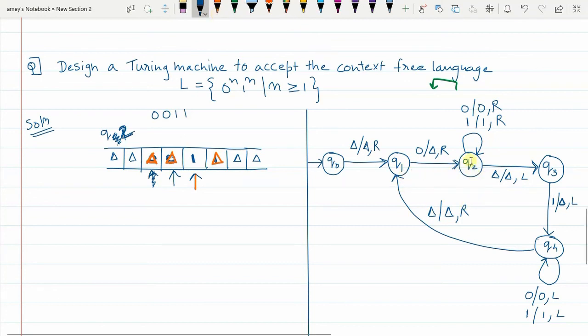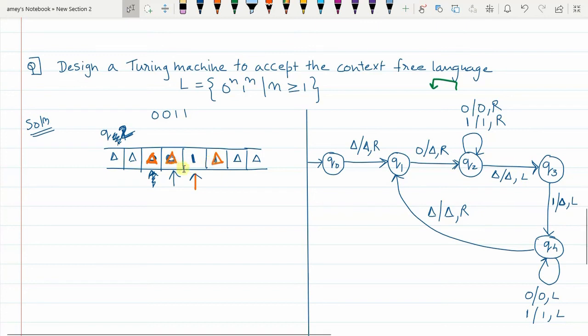Then in Q2 state, on the way, if there are any 1s or 0s, you are going to ignore them. Now you will say, sir, why are you ignoring, why are you not cancelling this one? Because it is appearing immediately after 1. How will the Turing machine know that this is the last 1? It may so happen that after this 1 there might be more 1s. So the Turing machine, unless it reaches the end of the string, will not know that this is the last 1 which I have to cancel.